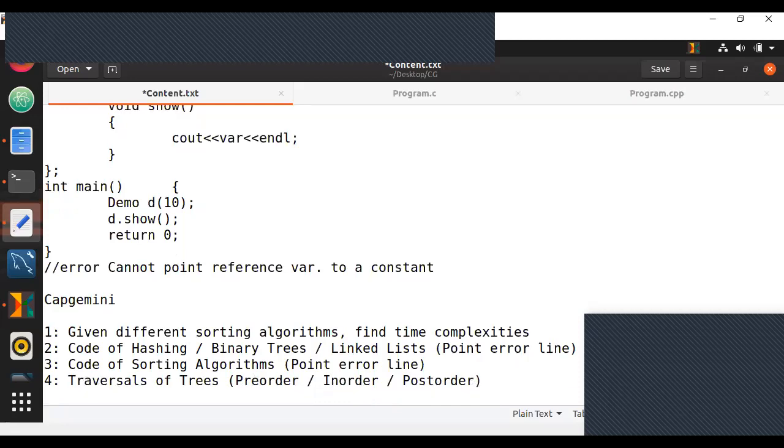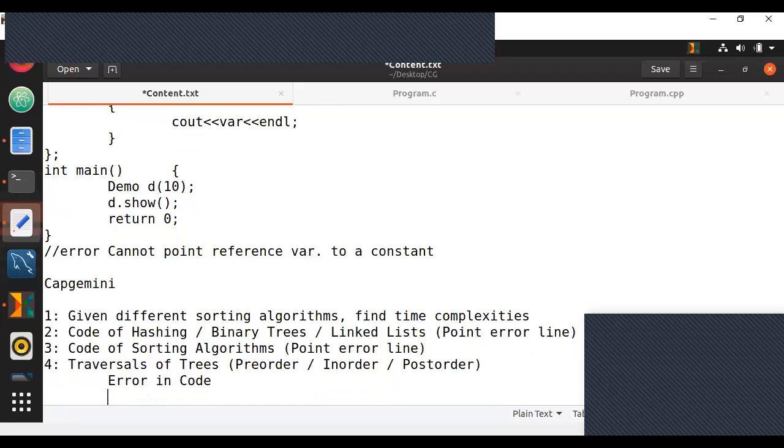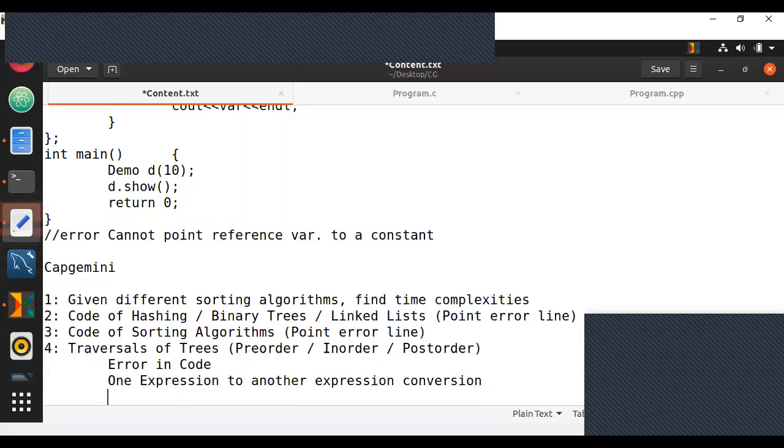They will ask you either for an error in the code, or they may even ask you for something like one expression to another expression conversion, or you can expect something like GATE type questions,